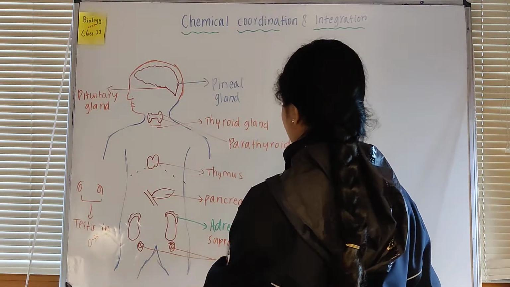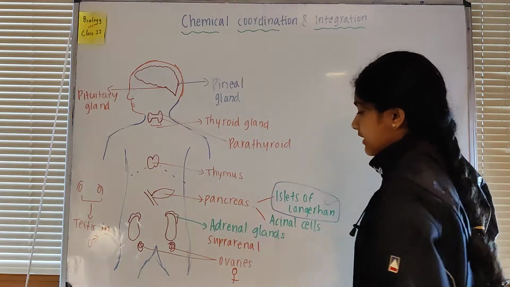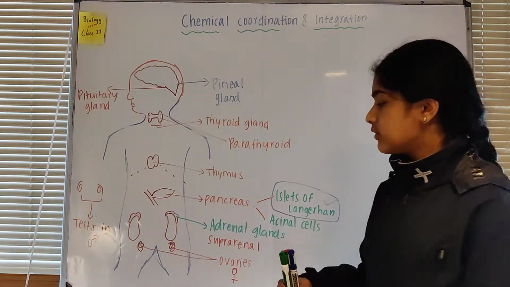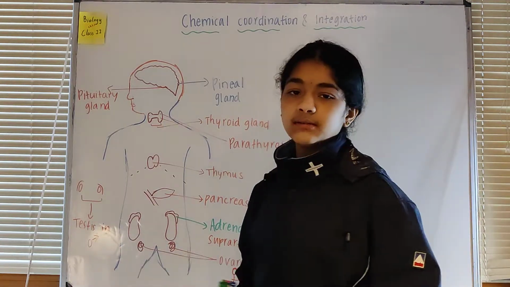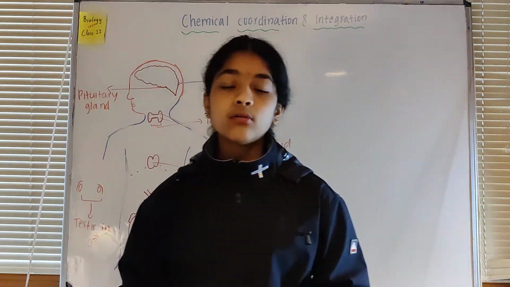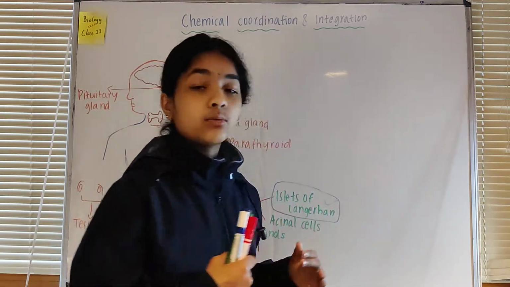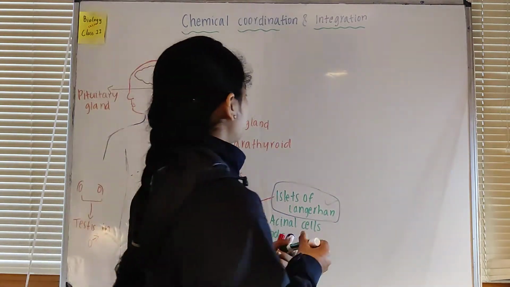And then we have adrenal glands on top of the kidneys, or suprarenal glands, because they're above the kidneys. And we have ovaries in females and testes in males. Now let's talk about the origin of these endocrine glands.